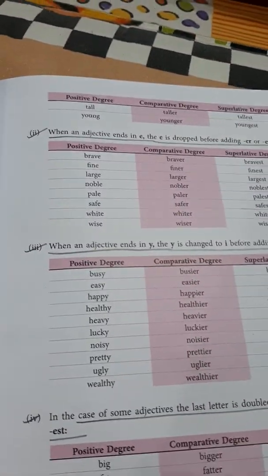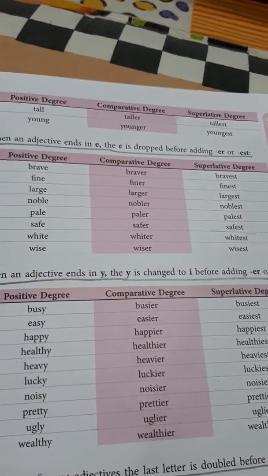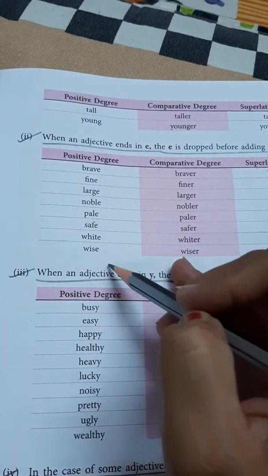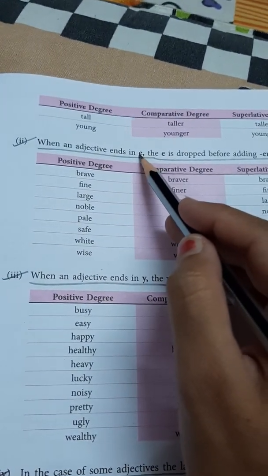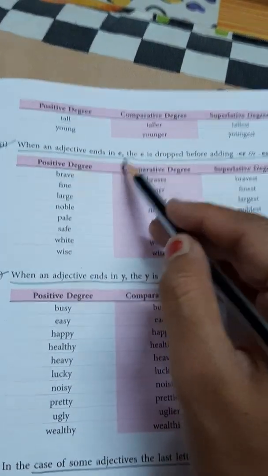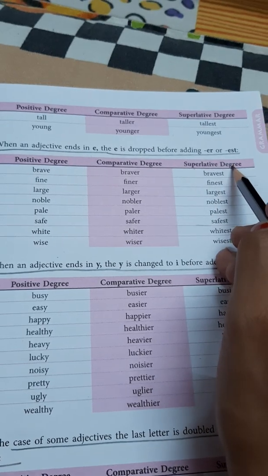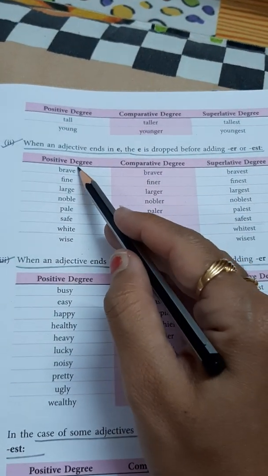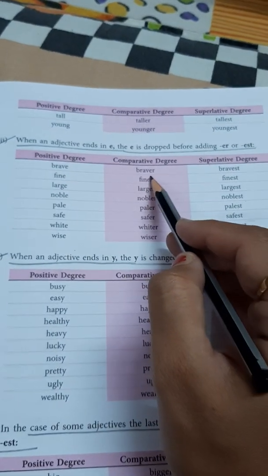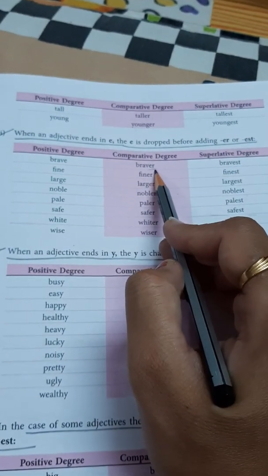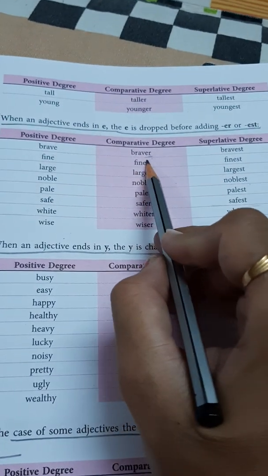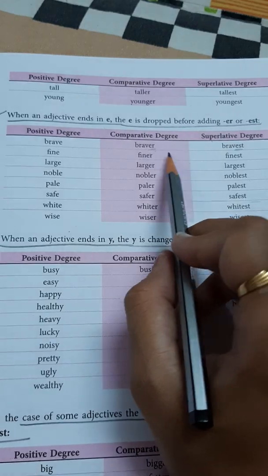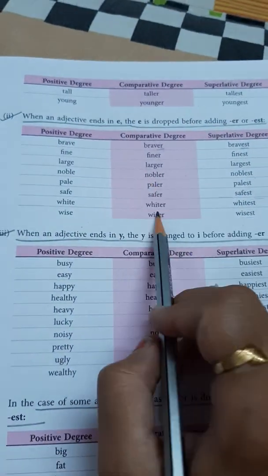Now, another way of making comparative and superlative degrees is with the adjectives that are ending with e. See, all these are ending with e. Now, what we do is we drop this e and we add er and est in order to make comparative and superlative degrees. Like this is brave. If we drop this e and we add er in order to make its comparative degree, so brave will become braver. And if we add est, then it will become bravest. Bravest is the superlative degree of brave. Like this we can do this.